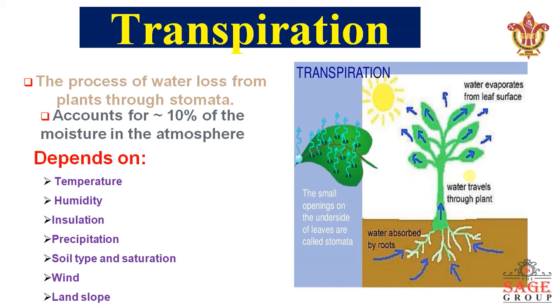Transpiration is the process of water loss from plants through stomata, and accounts for nearly 10%. It depends upon temperature, humidity, insolation, precipitation, soil type, wind and land slope. If the temperature is higher, the loss from the plant will be higher; if it is humid, the loss will be lower. These are various factors which have to be studied and considered for the calculation of transpiration.